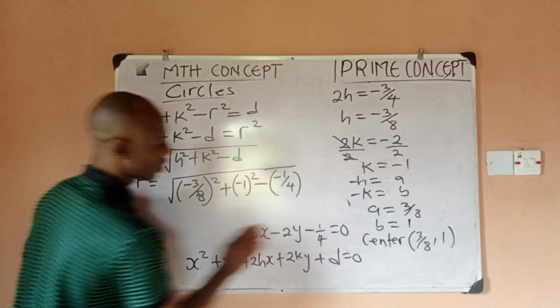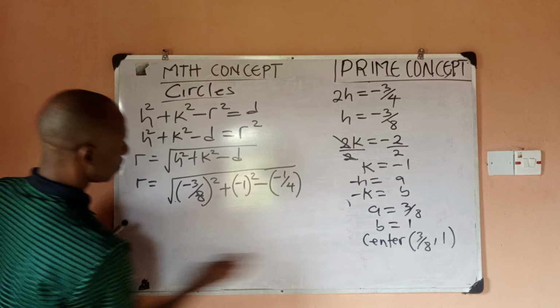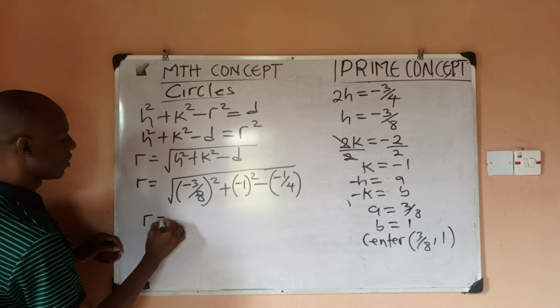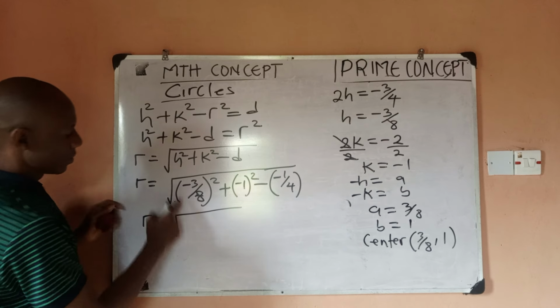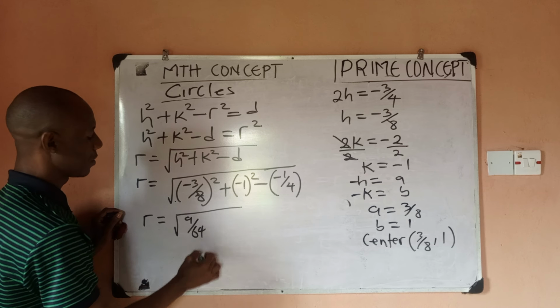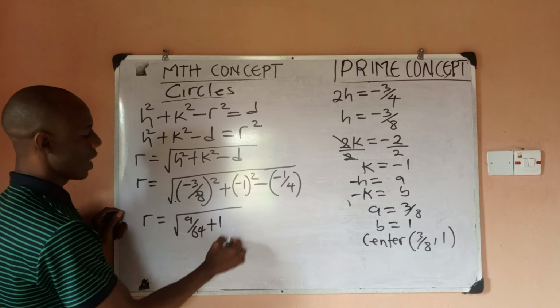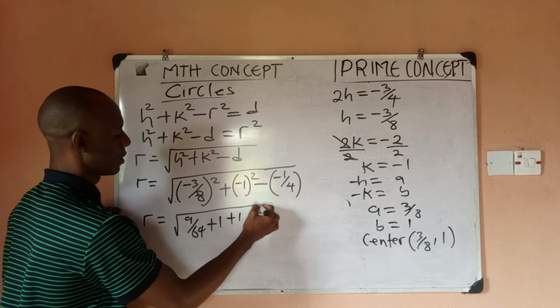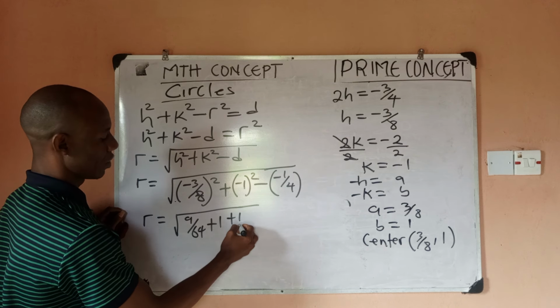So if we solve for this, it would mean that our radius is going to be the square root of 9 by 64 plus 1 by 4.